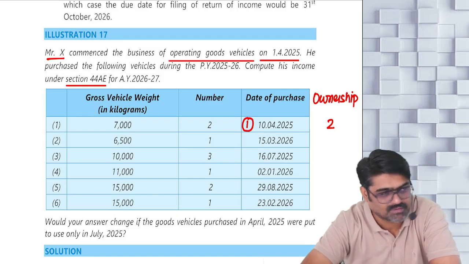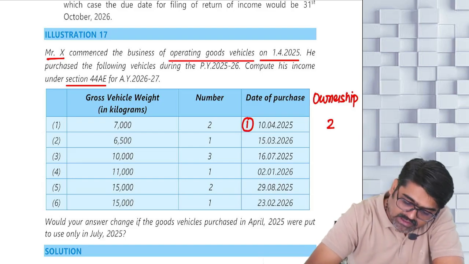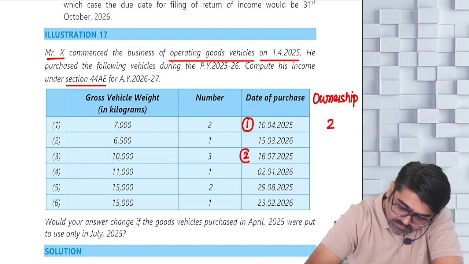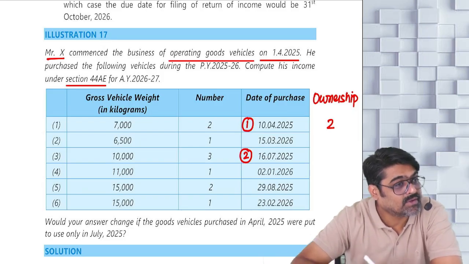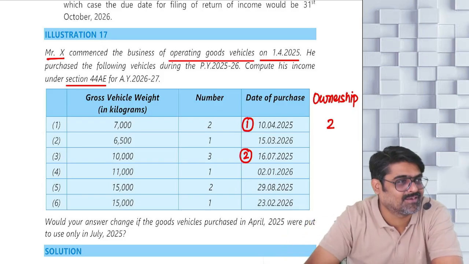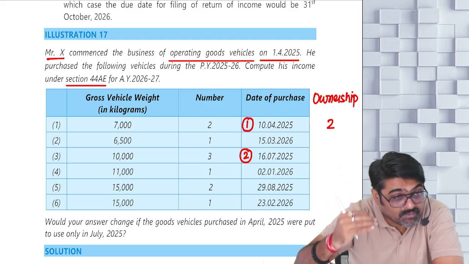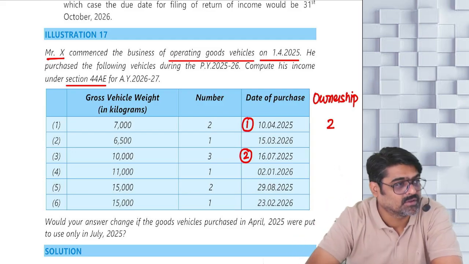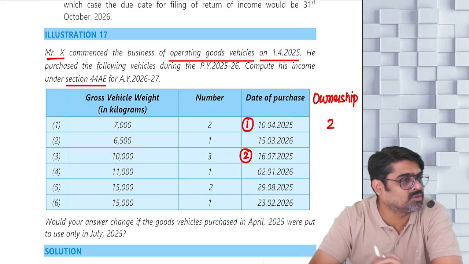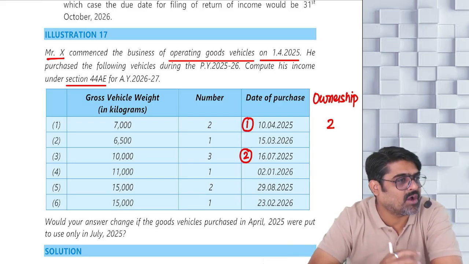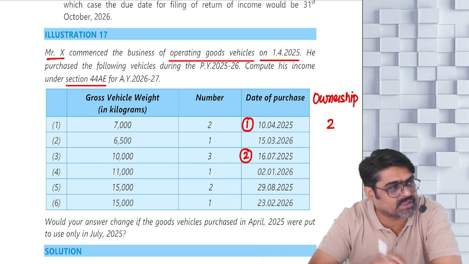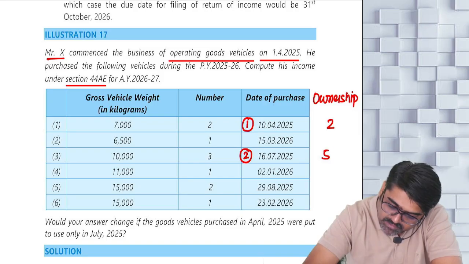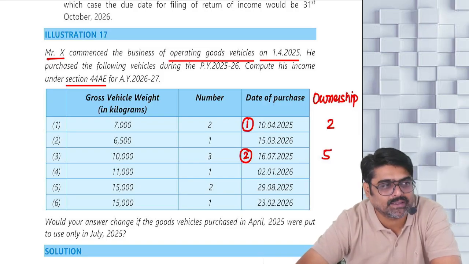No. 16th July? Yes. Now they have deliberately shuffled; they have not given in sequence. So after April, you buy in July. In July, how many vehicles have you bought? 3. Already you are the owner of 2. 2 plus 3, you are the owner of how many vehicles? 5. Still not more than 10.